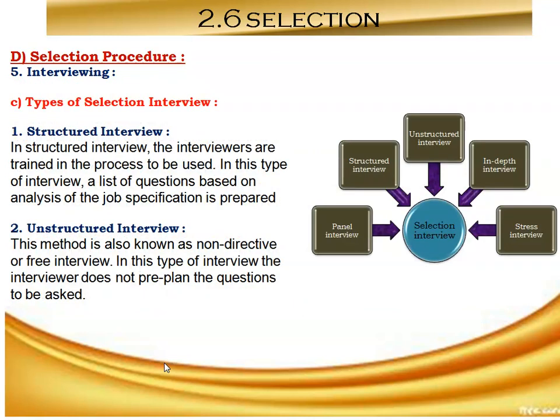Then the next point in the interview is types of selection interview. So there are some types like panel interview, structured interview, unstructured interview, in-depth interview, and stress interview.